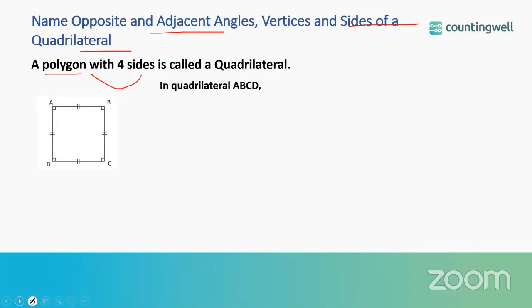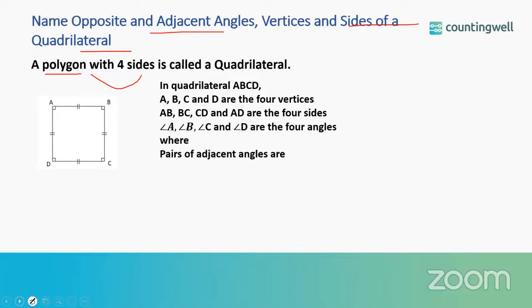In quadrilateral ABCD as shown here, how many vertices does a quadrilateral have? It has four vertices. So for quadrilateral ABCD, we have A, B, C, and D as the four vertices. AB, BC, CD, and AD are the four sides. Let us find the adjacent angles out of these four angles.